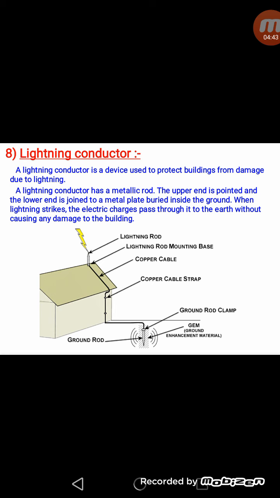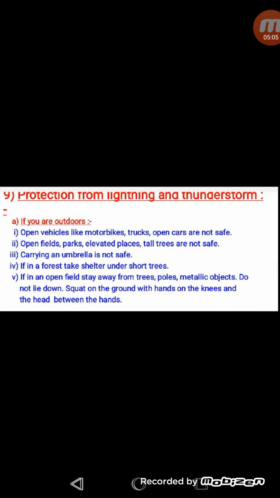Whenever lightning strikes this metal rod, the electric charges pass through it to the earth, and in this way the building is protected from any damage due to lightning. As we know, the earth is a big conductor of electricity. So all the charge goes inside the earth and the building is safe from any damage.